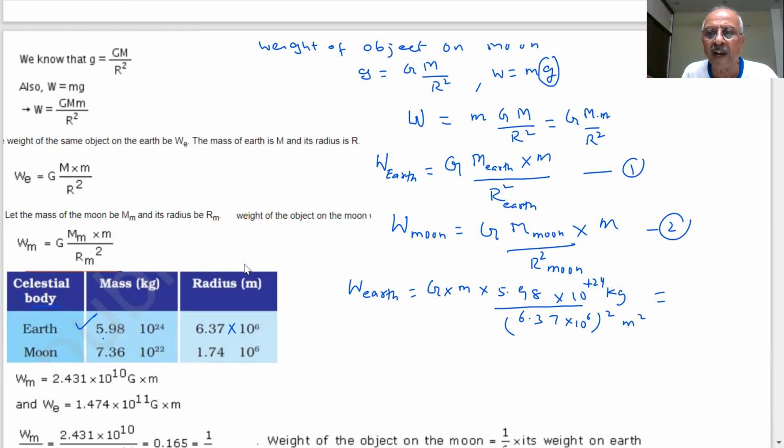What value will we get? Simplify this. You have 2 minutes. What will the answer be? For the earth, the weight of the earth in terms of G and M.